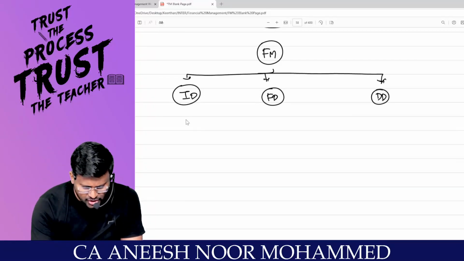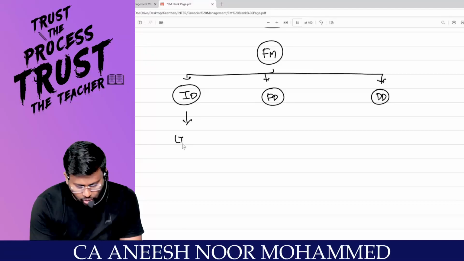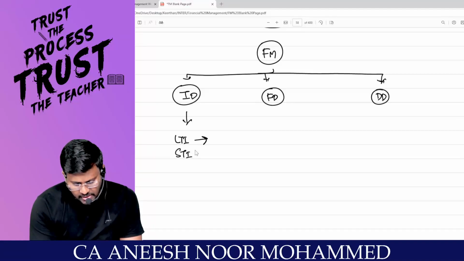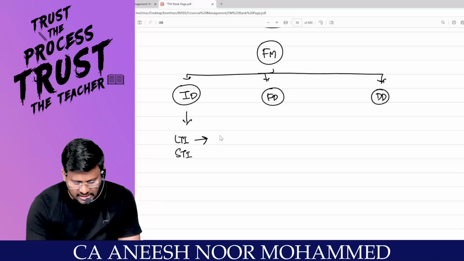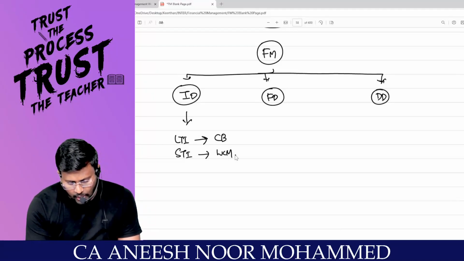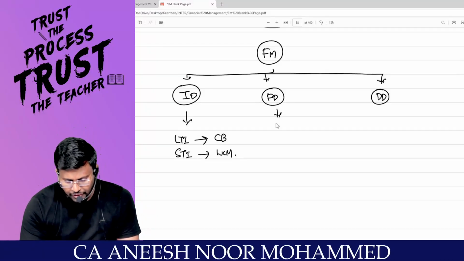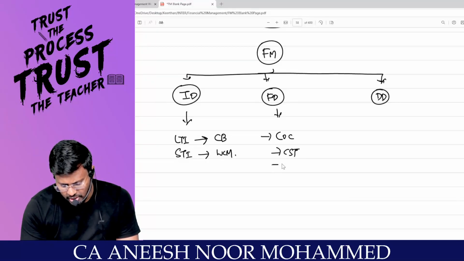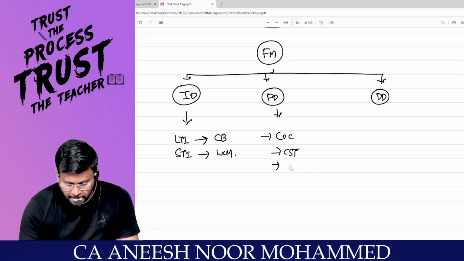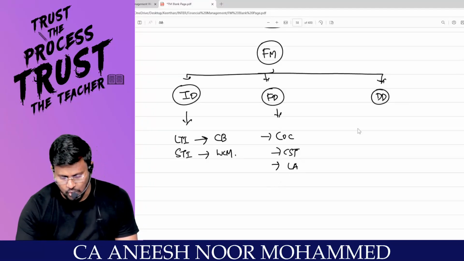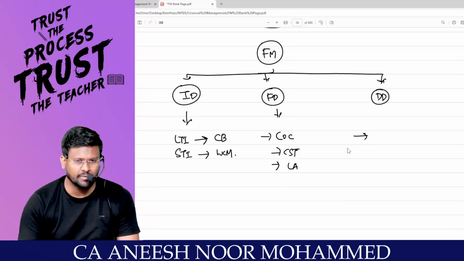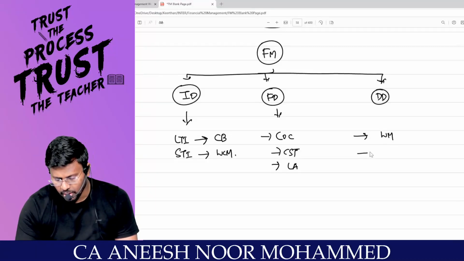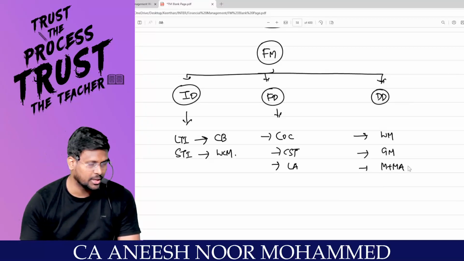In investment decisions, my dear lovable students, we are having long-term investments and short-term investments. Long-term investments are called capital budgeting, which we have just now completed, and short-term investment is called working capital management. Under financing decision, we are having cost of capital, capital structure theories, leverage analysis, like that it goes. Under dividend decisions, we are having Walter's model, Gordon's model, and Modigliani Miller approach. Are you ready with me?